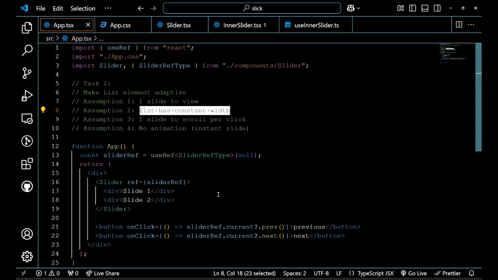Hi guys, welcome back. In this episode, we'll continue to develop our React Slick slider and we'll develop our React development skills from middle to senior.